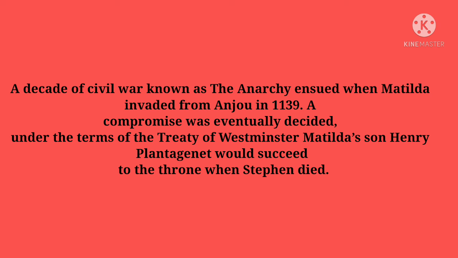A compromise was eventually settled. Under the terms of the Treaty of Westminster, Matilda's son Henry Plantagenet would succeed to the throne when Stephen died. And here comes the end of the Norman hierarchy of rulers, and we will talk later about the Plantagenet rulers.